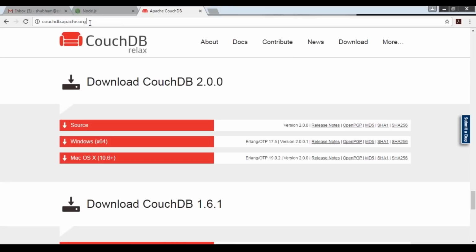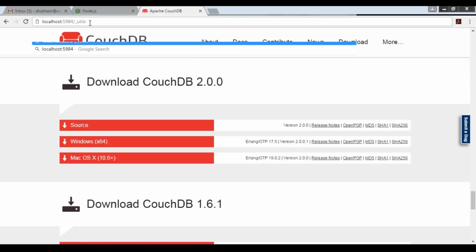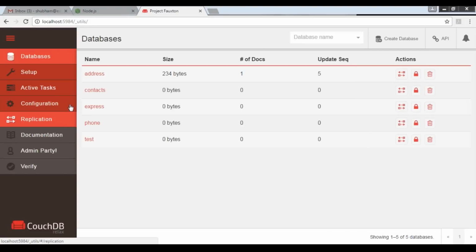We can take a look at CouchDB. For that, we have to go to localhost:5984, then _utils. Now you can see we have lots of databases over here.